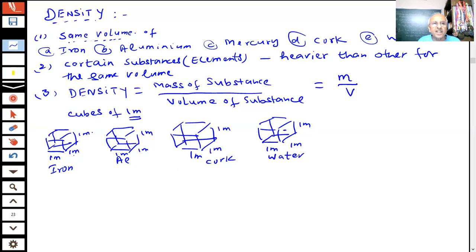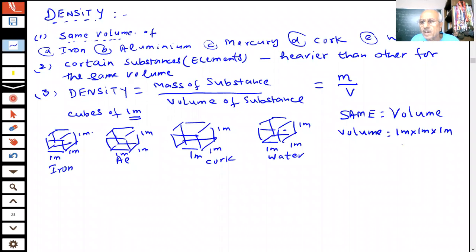So we are taking different substances here or elements. Volume I am keeping the same. What I have done, students, I have kept the volume same. They have the same volume. How much is the volume of each? 1 meter into 1 meter into 1 meter, that will be equal to 1 meter cube. The volume is 1 meter cube. 1 meter cube of iron I have taken, 1 meter cube of aluminium I have taken, 1 meter cube of cork I have taken, 1 meter cube of water.